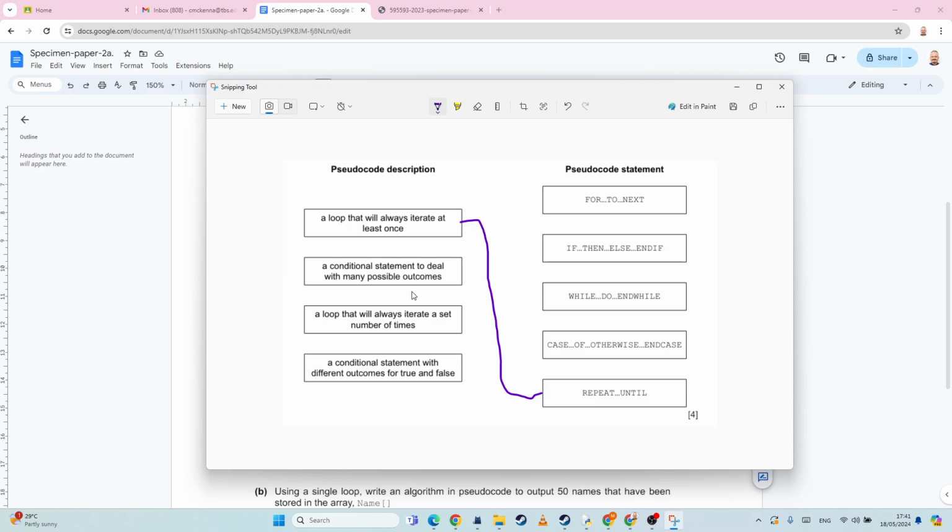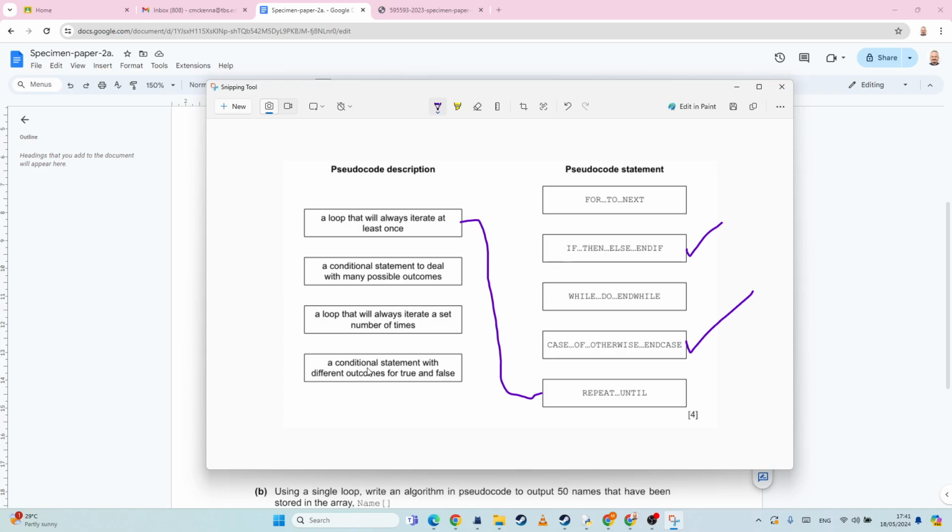Okay, a conditional statement to deal with many possible outcomes. Okay. So, we've got two conditional statements here. We've got this one, and we've got this one. Okay, so what's the difference? A conditional statement to deal with many possible outcomes. Well, they both seem to meet that criteria. So if this, else, then, end if. It's more likely to be this one. Okay, and then a conditional statement with outcomes for true and false.